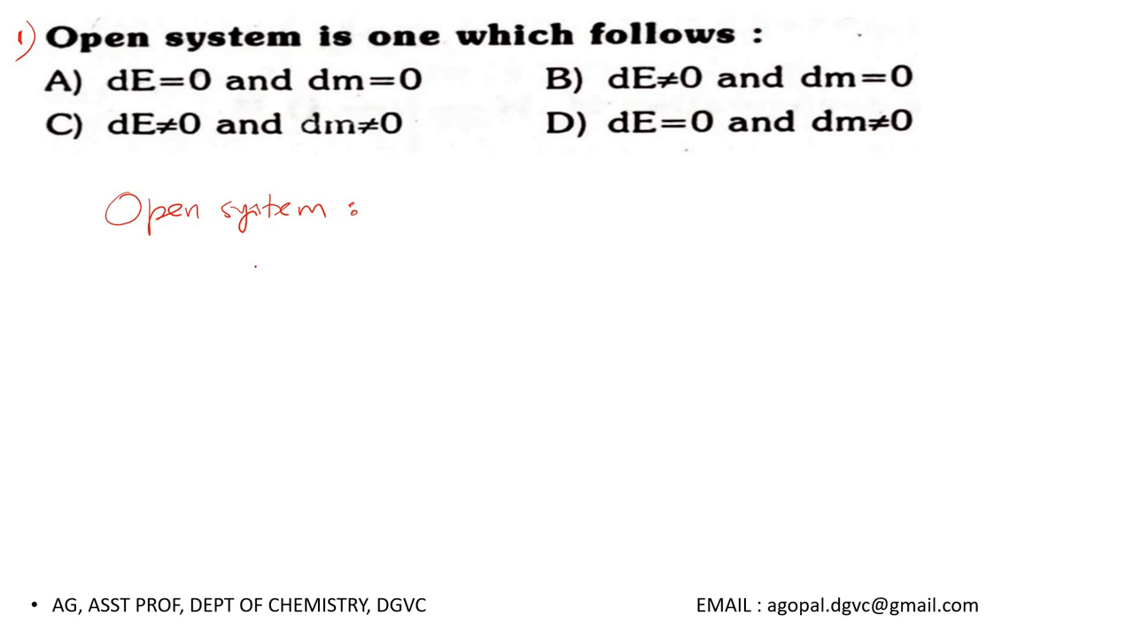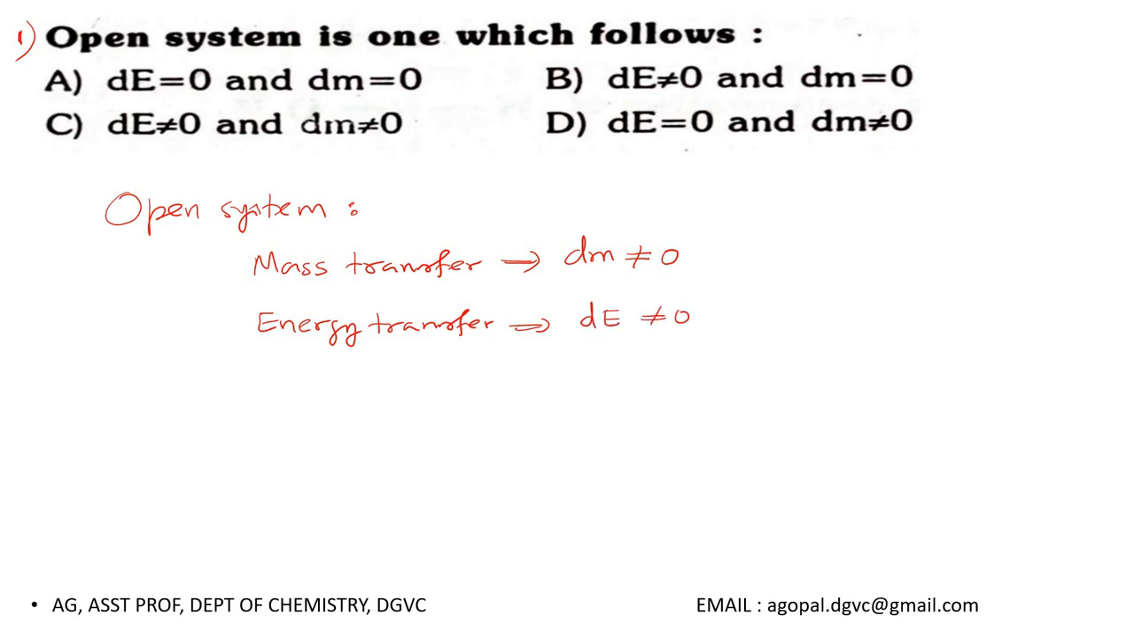Okay, what is meant by that? So open system can exchange mass with the surrounding. That means mass transfer will occur. Open system can also exchange energy with the surrounding, so energy transfer also will occur. It means mass is not constant, energy is not constant. Mass is not constant, that means change in mass is not equal to 0. Similarly, energy also not constant, so change in energy also not equal to 0. Therefore the correct option for this question is option C.